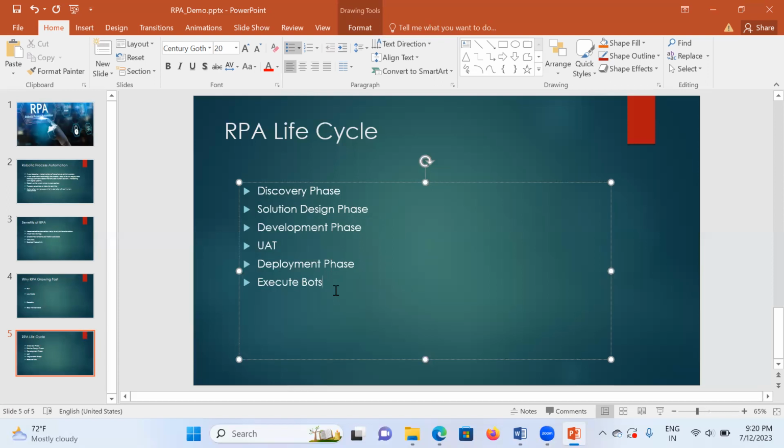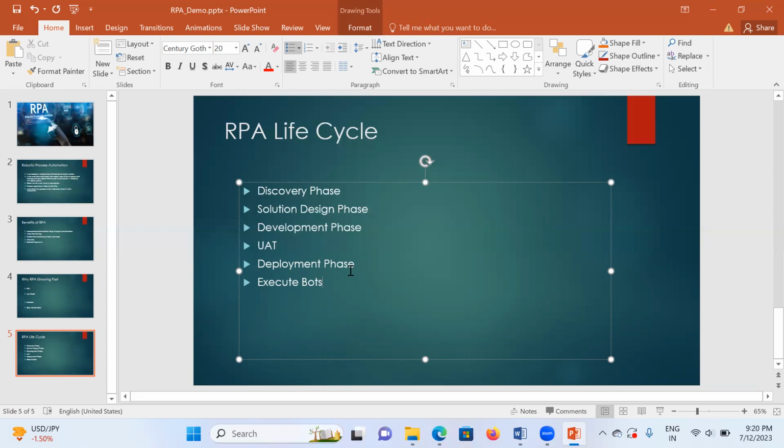Okay, so do you have any questions till now on the RPA cycle? No, Arun. Yeah, so first, I will elaborate what RPA is. Then we'll look into Automation Anywhere. Okay, so RPA means robotic process automation.